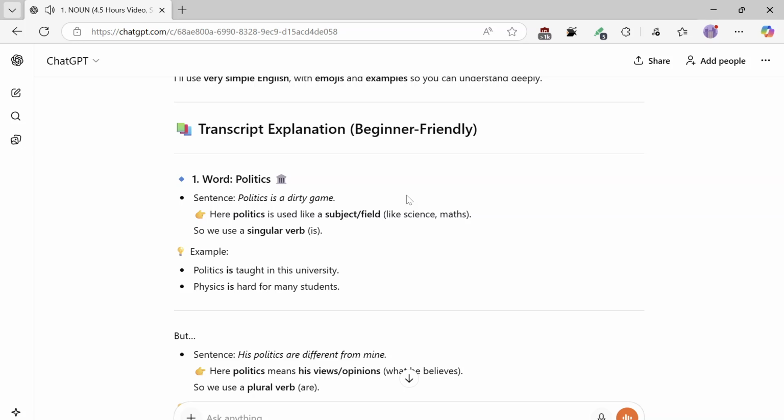Word: Politics. Sentence: Politics is a dirty game. Here, politics is used like a subject field, like science, maths, so we use a singular verb, is. Example: Politics is taught in this university. Physics is hard for many students.